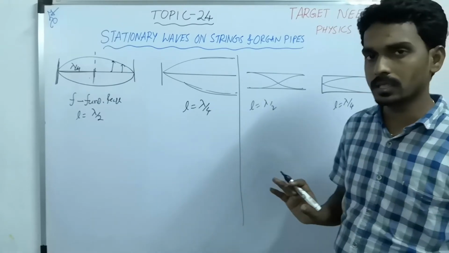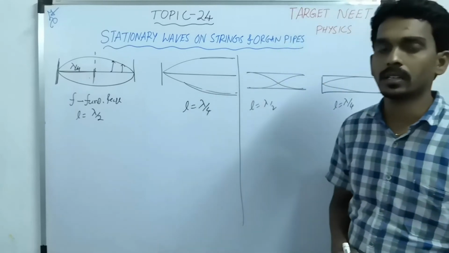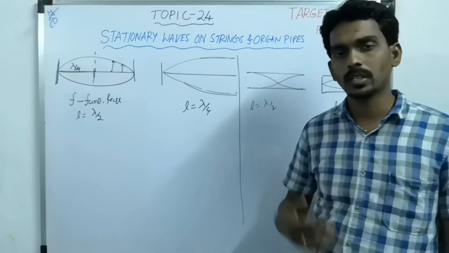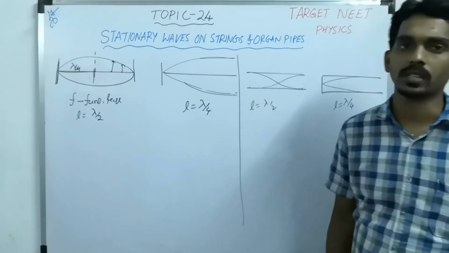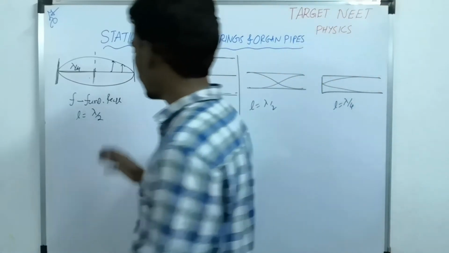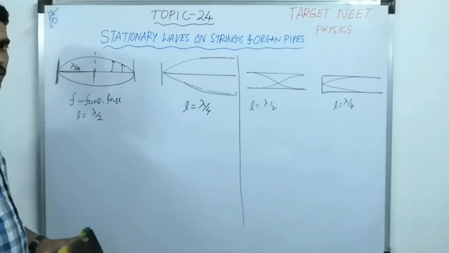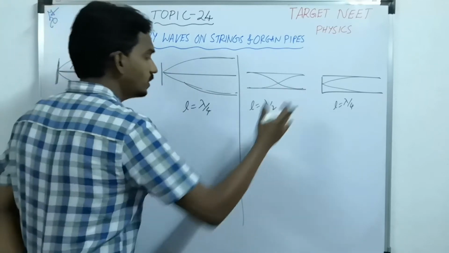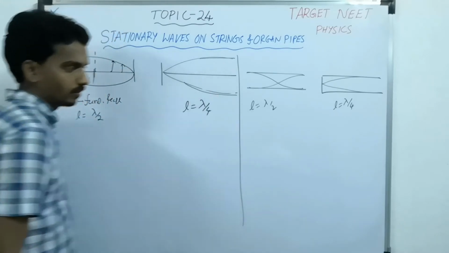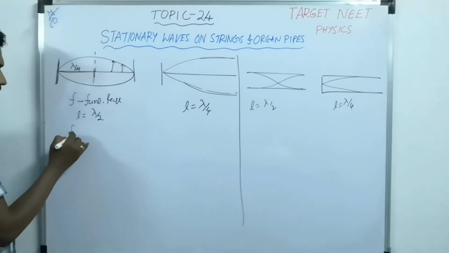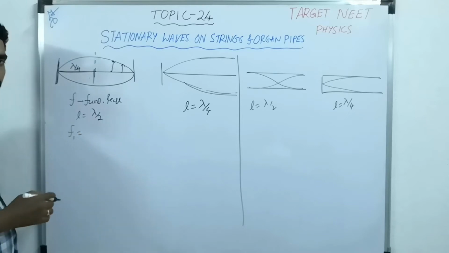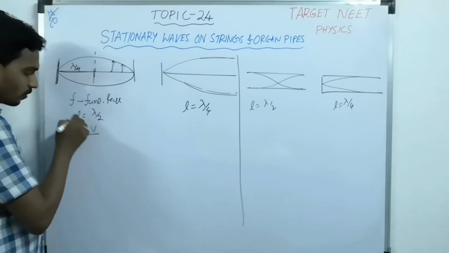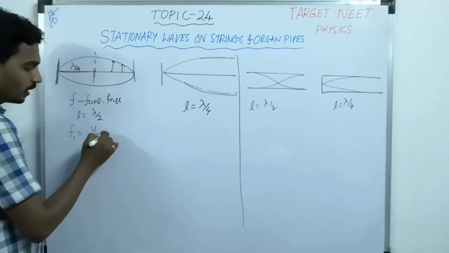And then for the remaining things, they will ask about the corresponding resonance frequencies: fundamental frequency and second harmonic, third harmonic, or first overtone, second overtone, and so on. So what are those harmonic frequencies? First we have taken fundamental frequencies, when one loop or half loop is formed. And what is the corresponding fundamental frequency? Frequency means what? v equals f lambda. So f equals v by lambda. So lambda is how much here? 2L.